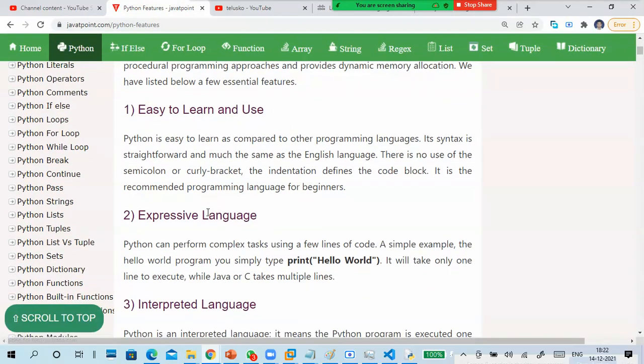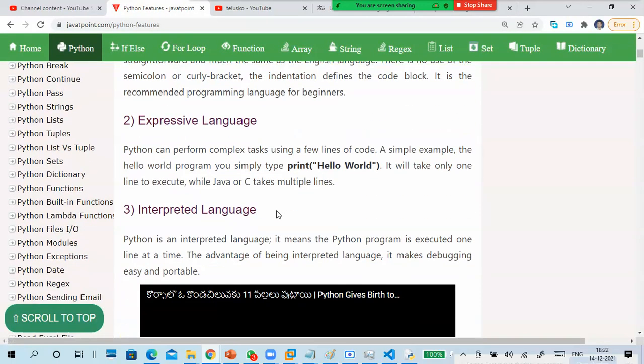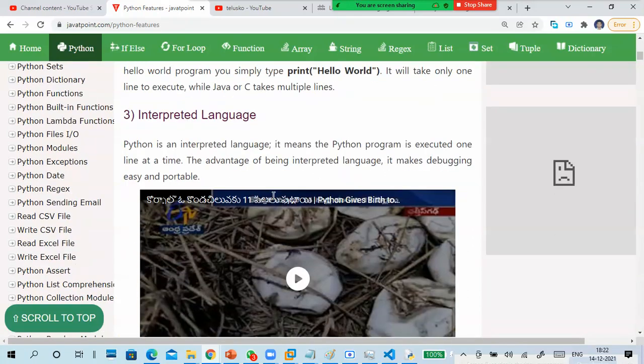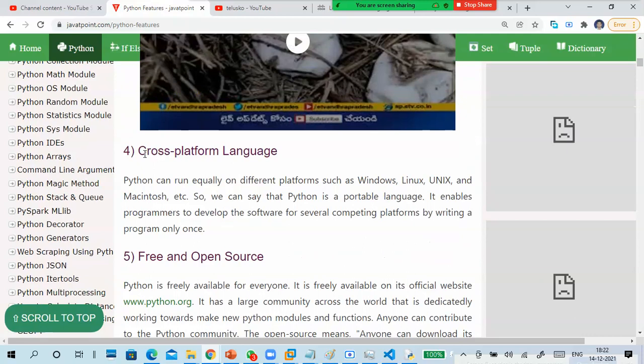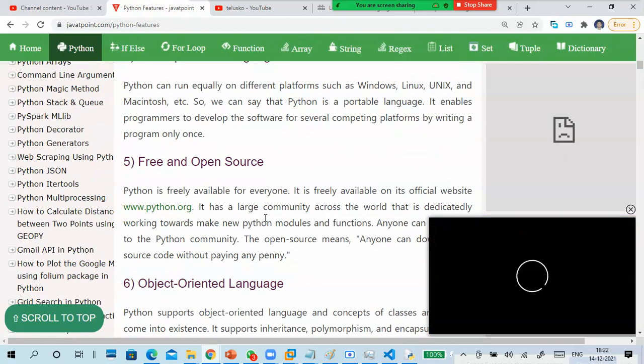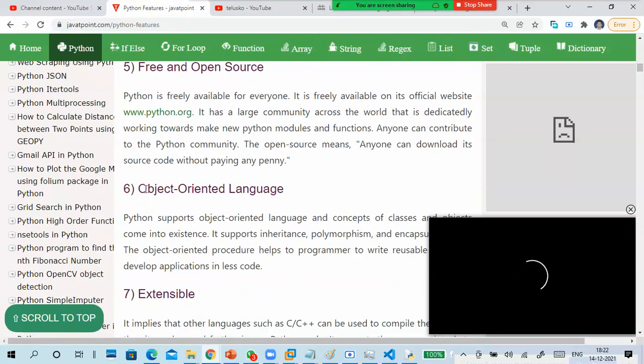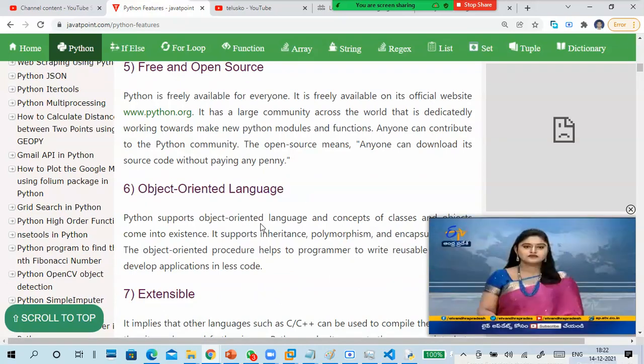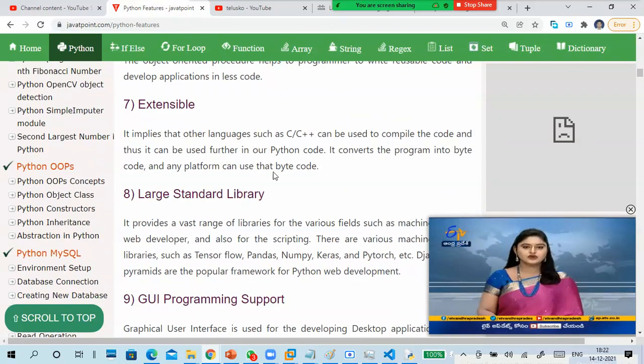Easy to learn. Expressive language, like you can write very simply. Interpreted language, cross-platform language, so anywhere you are able to execute. Free and open source, no need to pay anyone. Object-oriented language, you can define classes and objects.